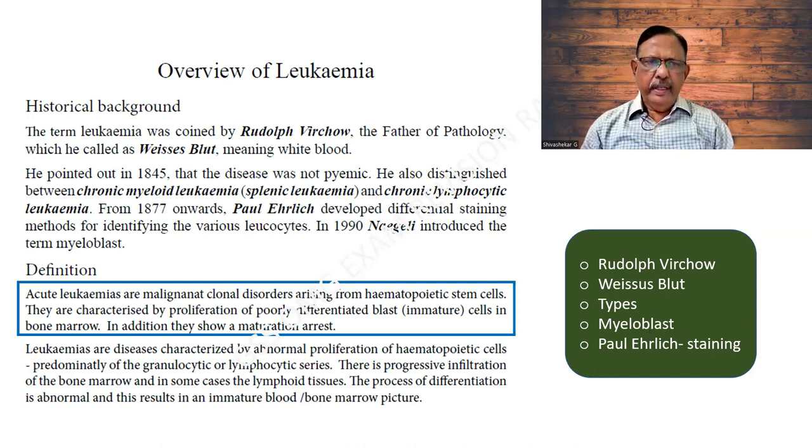By definition, an acute leukemia is a malignancy. It is a clonal disorder arising from the hematopoietic stem cell, and it is characterized by poorly differentiated blasts or immature cells. I would like you to kindly go back to the earlier class to see the development of the WBC series.